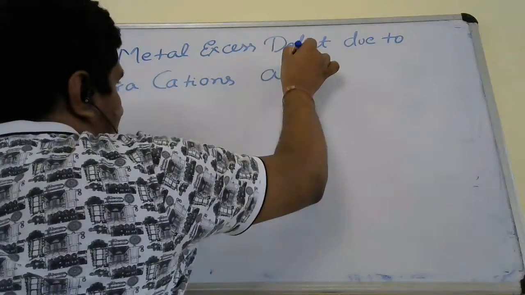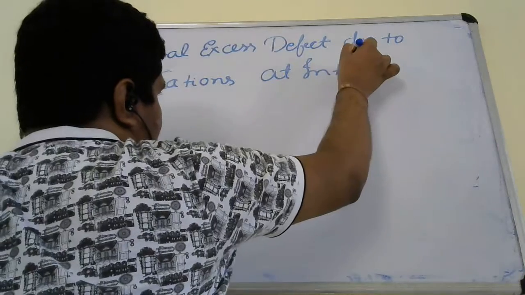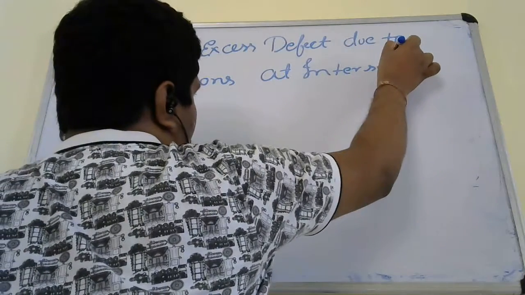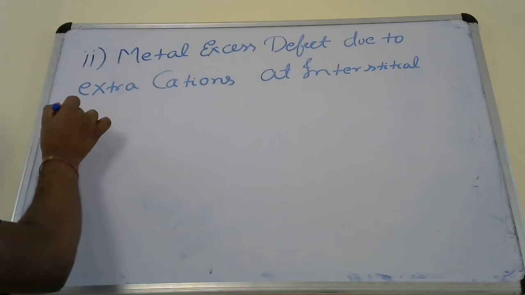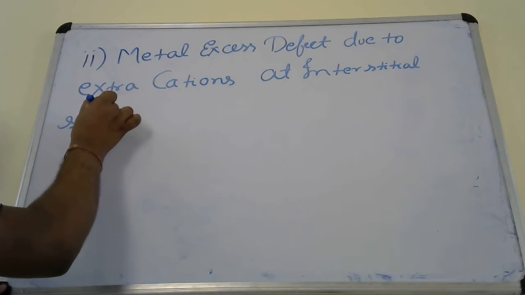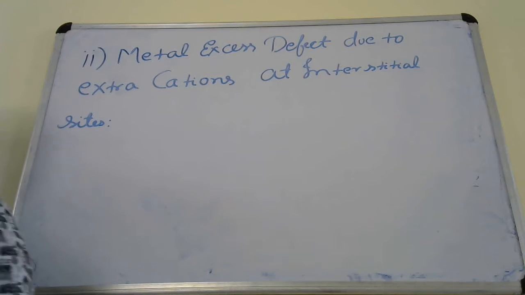This is our heading: metal excess defect due to extra cations at interstitial site.